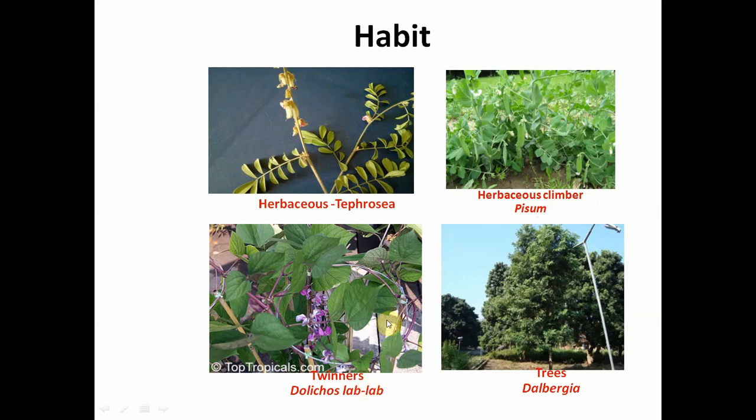Twiners like Dolichos lablab. So these are the climbers. And we also find some trees like Dalbergia sissoo, Dalbergia latifolia, Pterocarpus santalinus, Pterocarpus marsupium, etc. These are the trees found in this family.